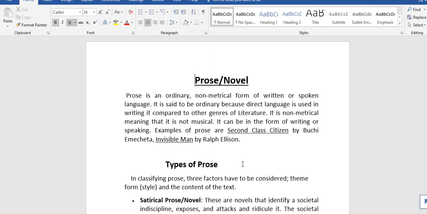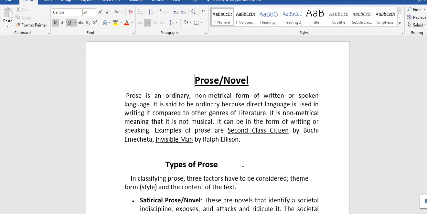Let's expatiate further. It is said to be ordinary because direct and simple language is used in writing it compared to other genres of literature. If it is compared with especially poem, we see that the language used in writing prose is more direct than that of poem.